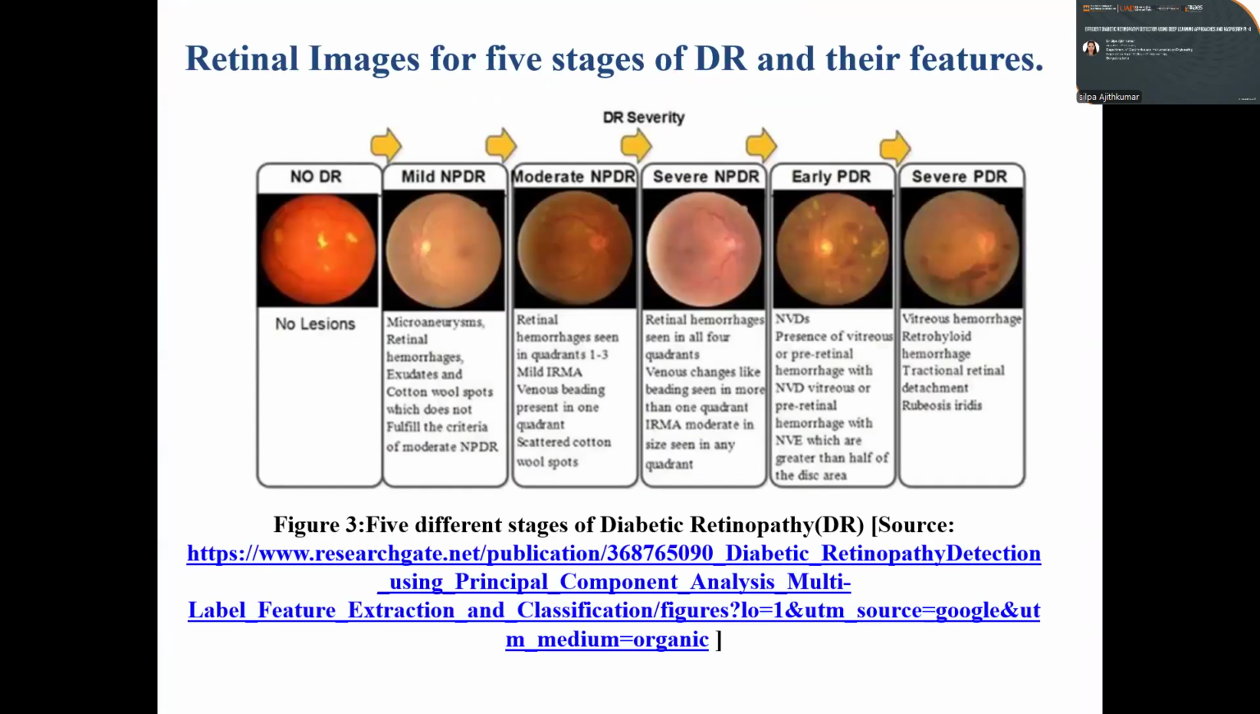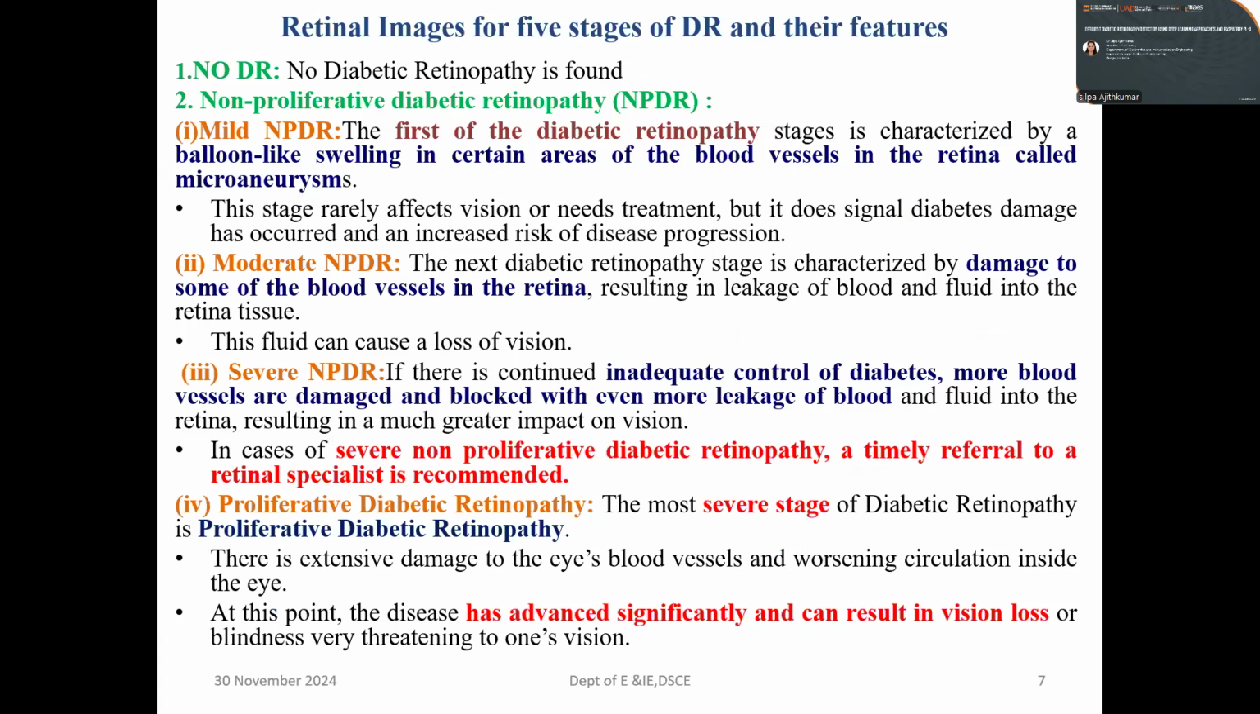So this represents the 5 stages of DR and their features. The DR severity level starts from no DR, where no lesions are there, mild NPDR, where microaneurysms, retinal hemorrhages and exudates are there. And in moderate NPDR, you'll have retinal hemorrhages in 1 to 3 quadrants. Severe NPDR, you will have retinal hemorrhage seen in all the 4 quadrants. Early PDR is the presence of vitreous or pre-retinal hemorrhages. And again, the severe PDR will have vitreous hemorrhage and retinal hemorrhage, and also it leads to retinal detachment in the final case and vision loss.